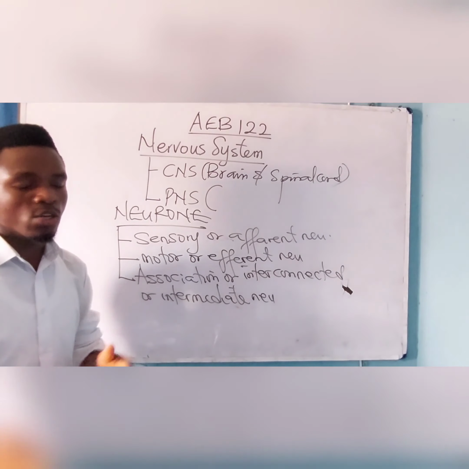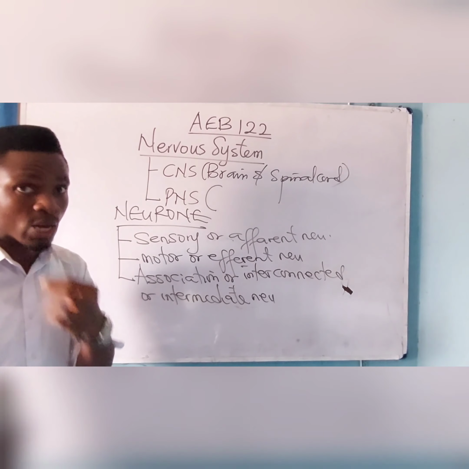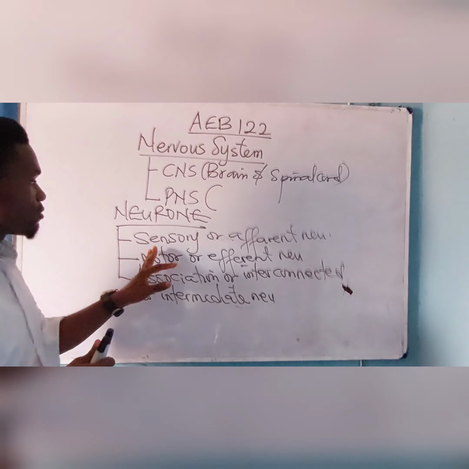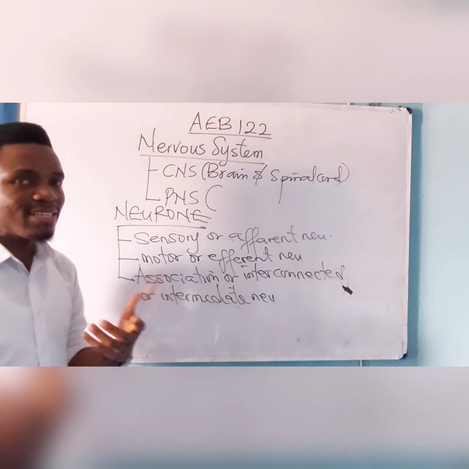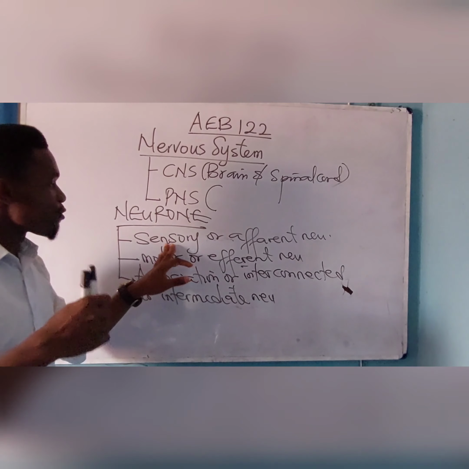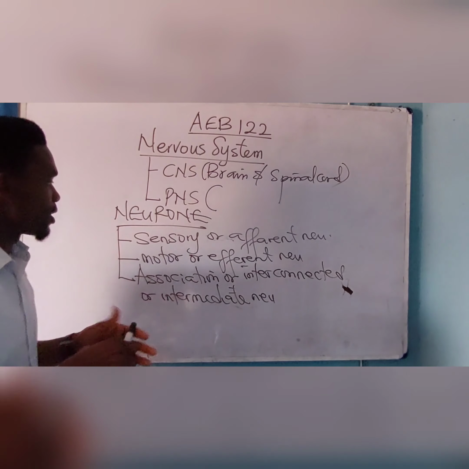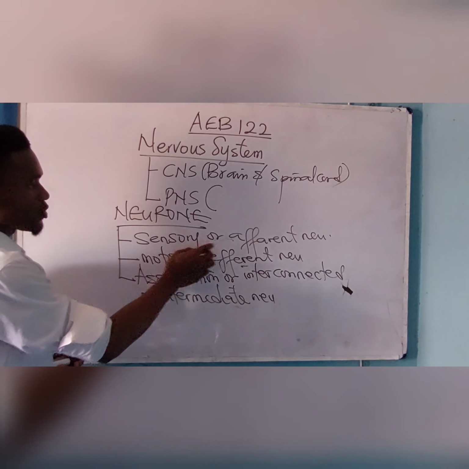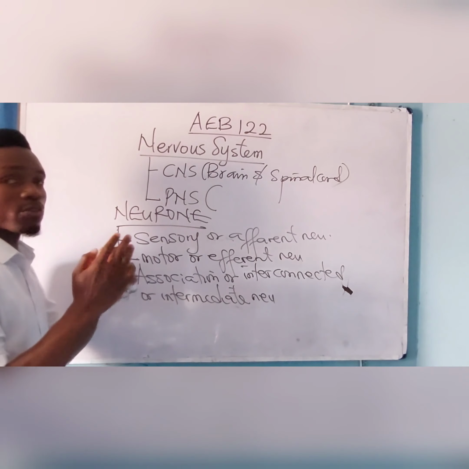Now, as the name implies, sensory neuron is concerned with sense organs. We have the eye, the nose, the ear, the tongue, and the skin. The function of the sensory or afferent neuron is to transmit impulses from the various sense organs to the central nervous system.